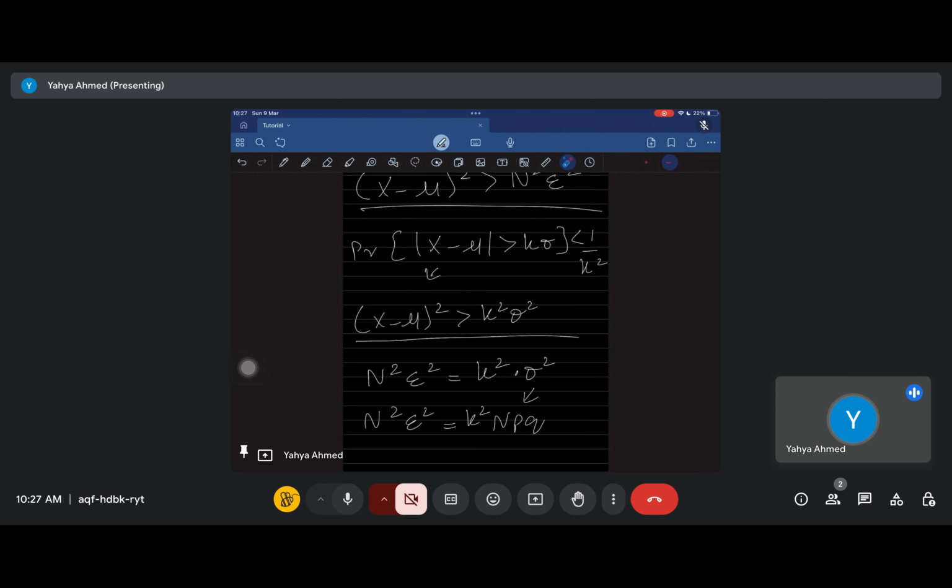ठीक है? So Chebyshev says that the probability of the distance of a random variable from its mean being greater than k sigmas. So in English, you would say this as the error in the value of x, the error in the value of our random discrete variable, or the distance of your discrete random variable from the average value of that variable being greater than k standard deviations, is smaller than 1 upon k square. That's what Chebyshev's inequality is. We can rewrite Chebyshev's inequality as this.